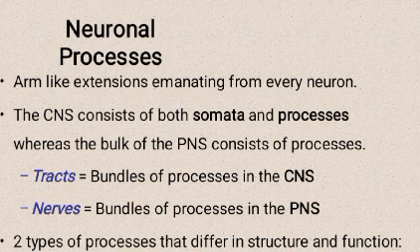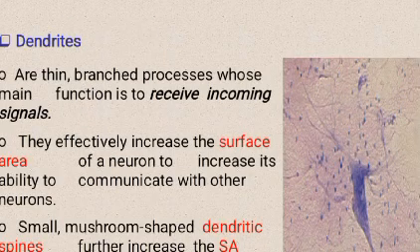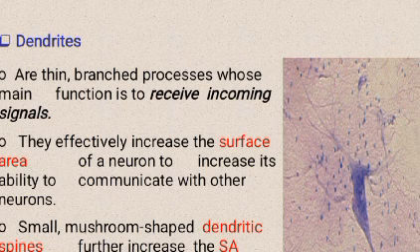There are two types of processes that differ in structure and function: dendrites and axons. Dendrites are thin, branched processes whose main function is to receive incoming signals. They effectively increase the surface area of a neuron to increase its ability to communicate with other neurons. Small mushroom-shaped dendritic spines further increase the surface area. Signals convey toward the soma through graded potentials, which are similar to action potentials.